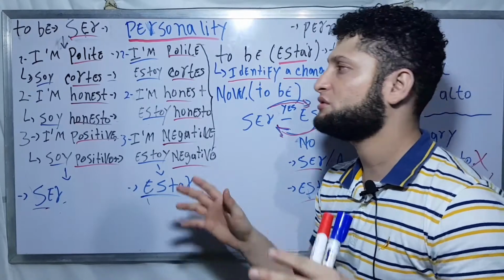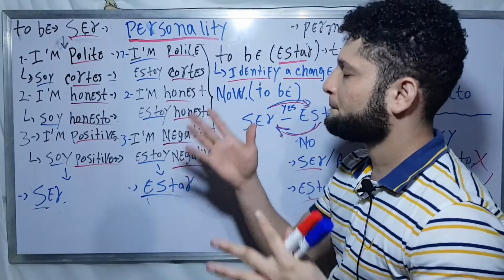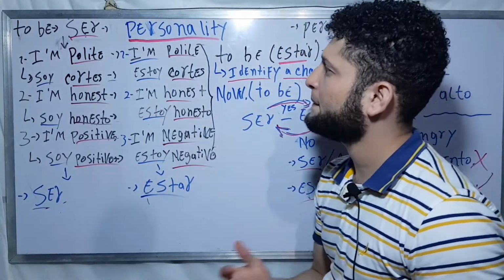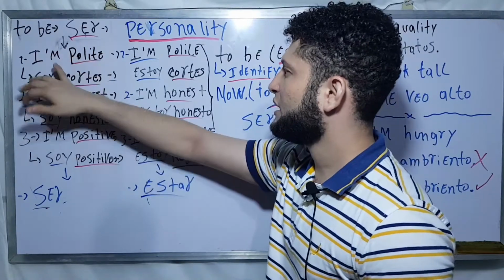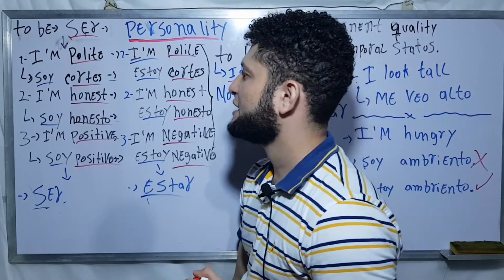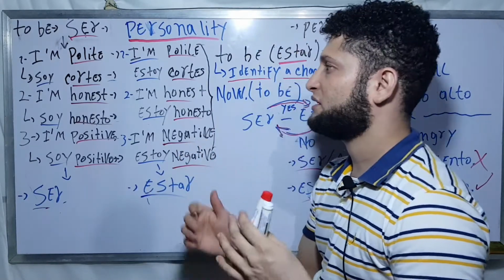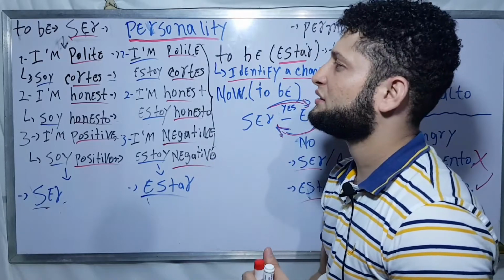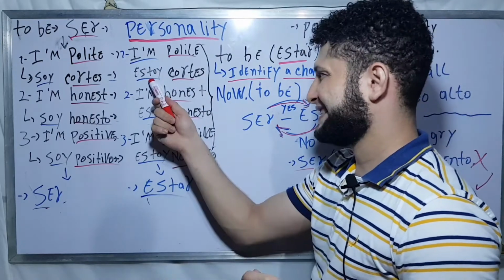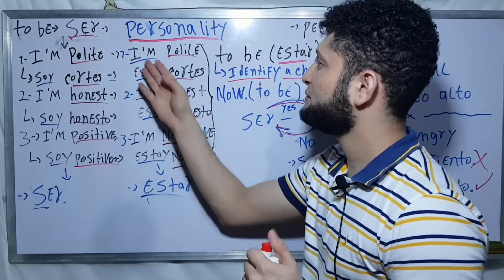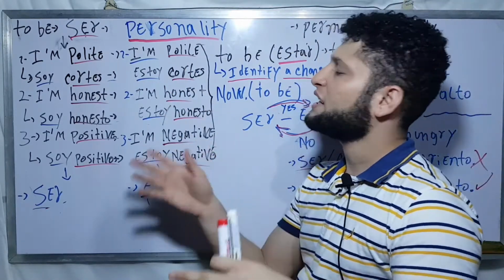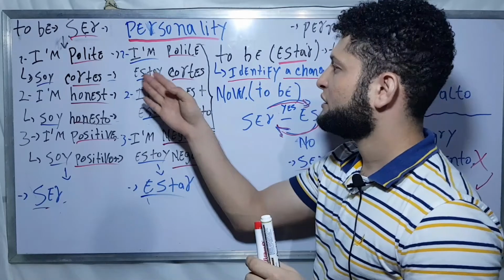I already showed you the conjugation for the verb ser and estar. So, I'm polite. This is my permanent quality, so I can't change that part in an easy way, because it's a permanent quality. Now in this one, I'm polite with the verb estar. The conjugation, I'm polite, estoy cortés. The same thing in our previous one was estoy alto. I am tall, estoy alto.